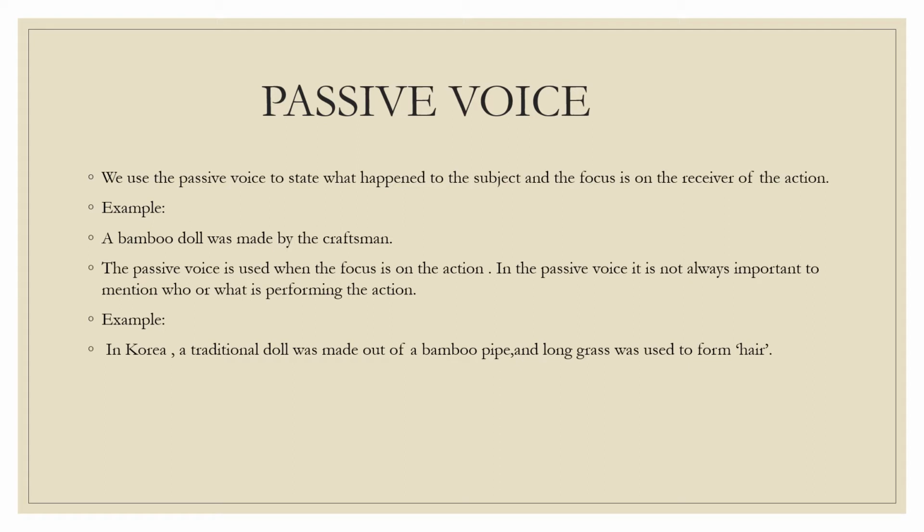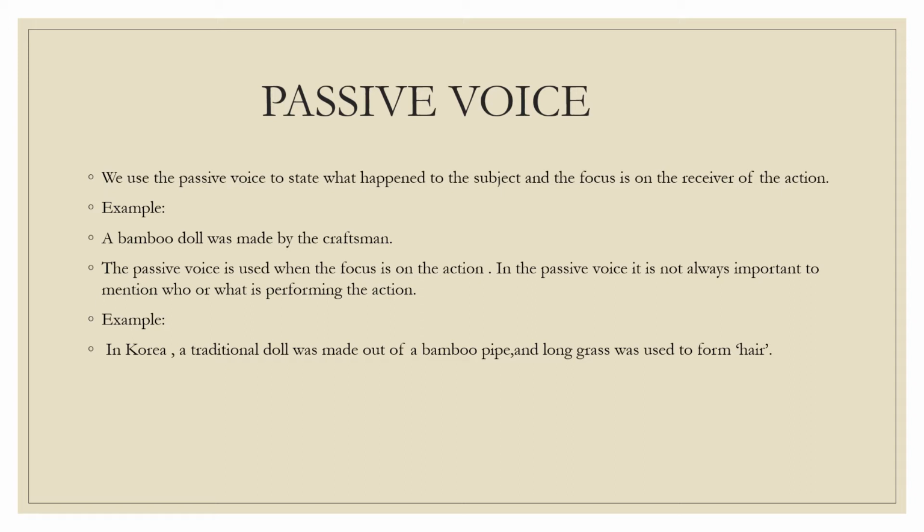Now let us see what is passive voice. We use the passive voice to state what happened to the subject and the focus is on the receiver of the action. I repeat this again.